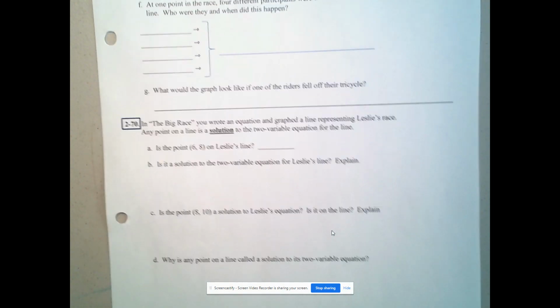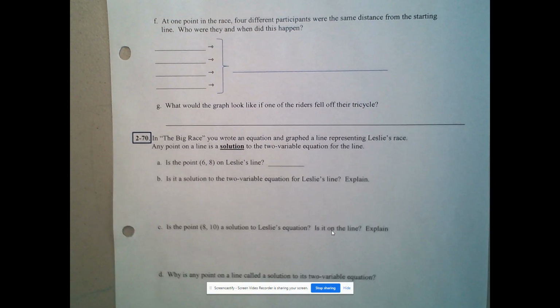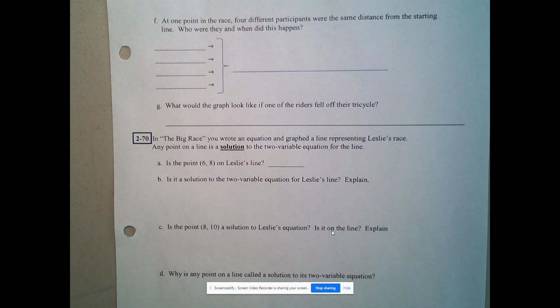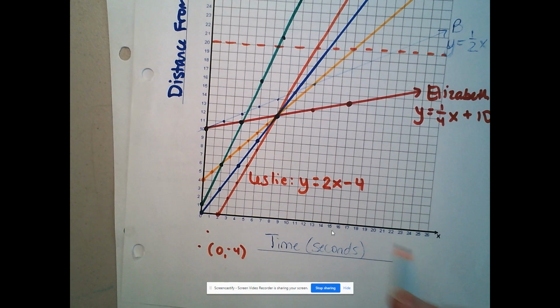All right, and we've got our graph, we've got our page 1, and then there is one more page after that with just a little bit of a wrap up. It said, at one point in the race, 4 different participants were the same distance from the starting line. Who were they and when did this happen? So in this one, we said that there were 4 people all in the same place, 4 lines crossing all at the same time. And that happened right here.